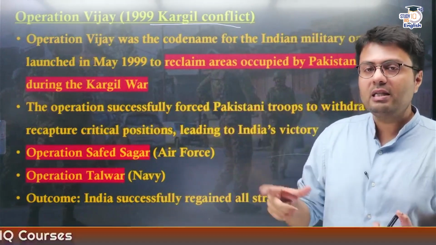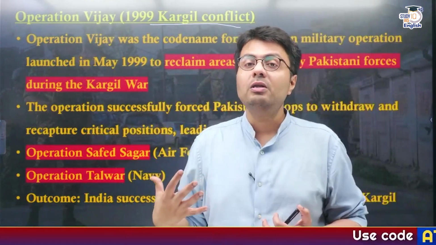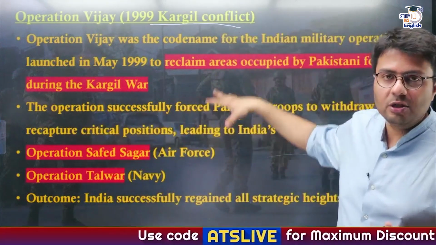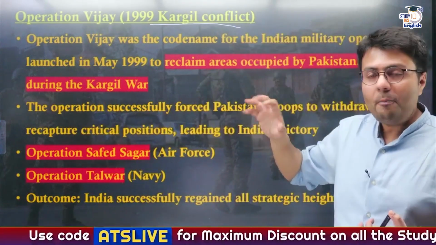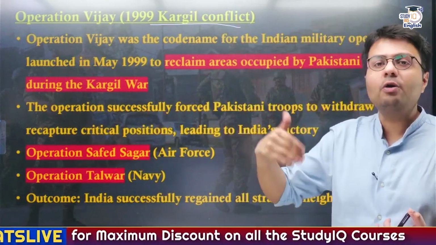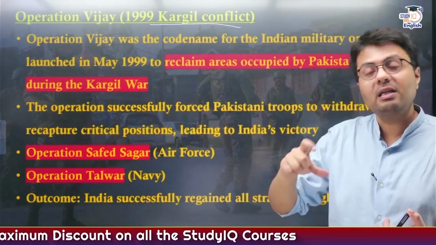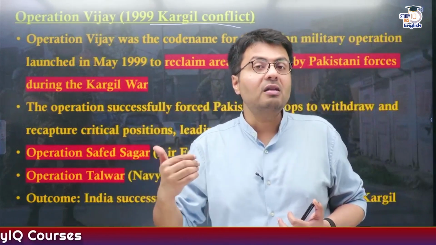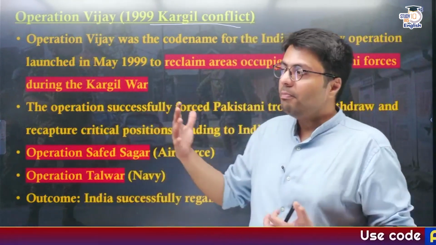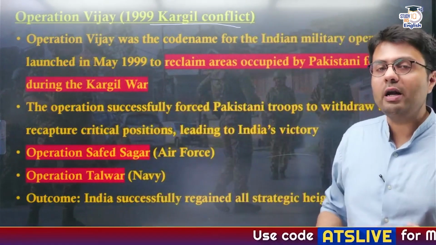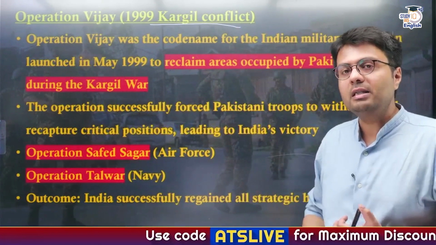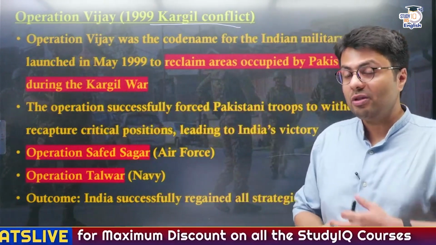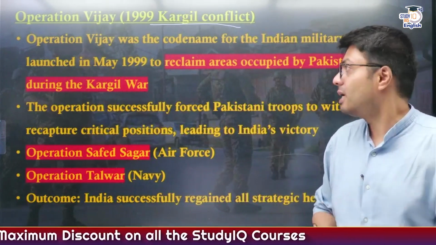Members of the Pakistani armed forces, its officers and soldiers, infiltrated illegally into India and positioned themselves on the peaks located in the Kargil region. When India questioned their advances, Pakistan denied it, saying that these people are not official members of its armed forces, rather these are terrorists or mujahids, right? But when eventually the war ended and we saw the bodies of those Pakistani officers, the ID cards of the Pakistani army were discovered on them. So this highlighted the nefarious intention of Pakistan.